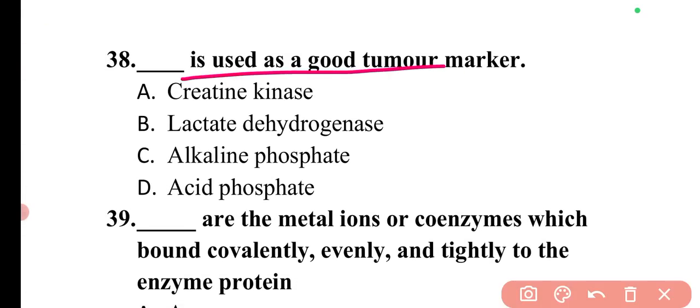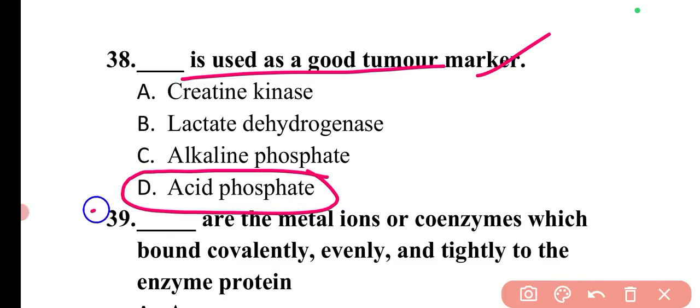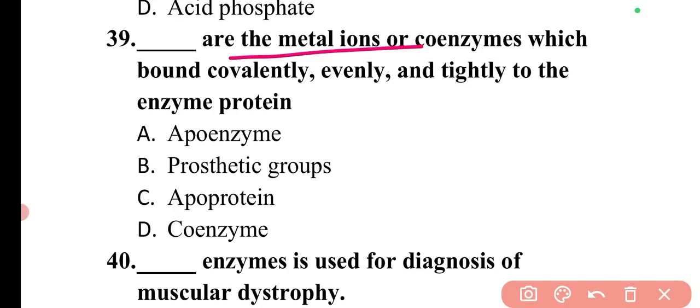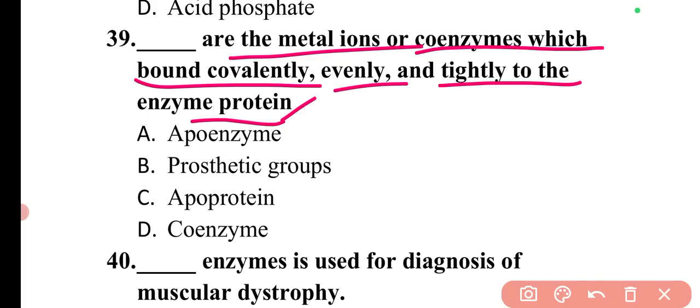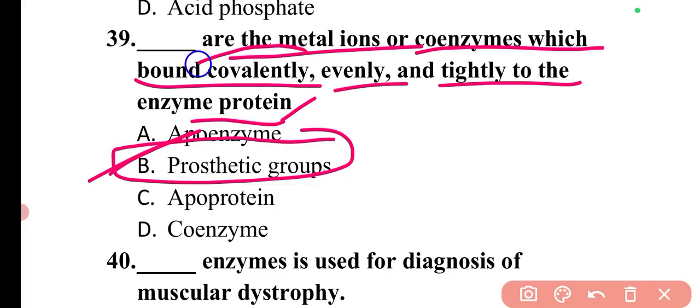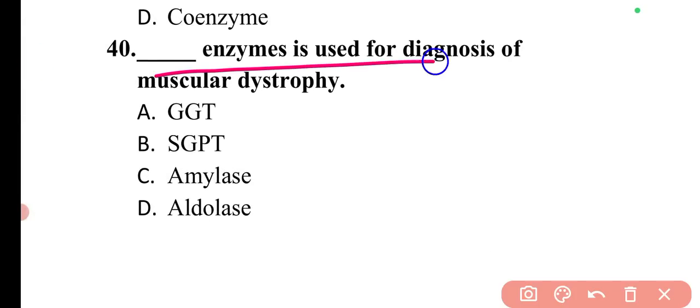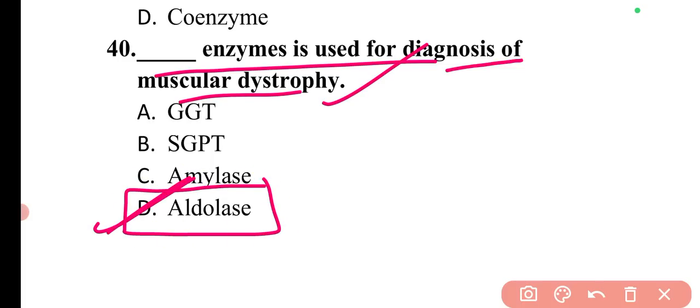Next question is dash is used as a good tumor marker. So the tumor marker is acid phosphatase. So here option D is correct. Then the next question is dash are the metal ions or coenzymes which are bound covalently and tightly to the enzyme proteins. So these are the prosthetic groups. Next question is dash enzyme is used for the diagnosis of muscular dystrophy. So the enzyme used for the diagnosis of muscular dystrophy is aldolase. So here option D will be the correct answer.